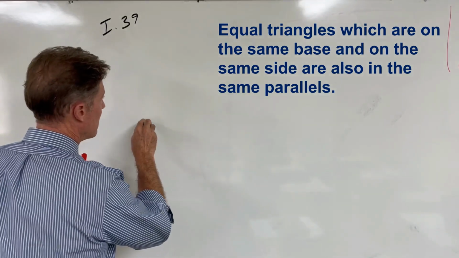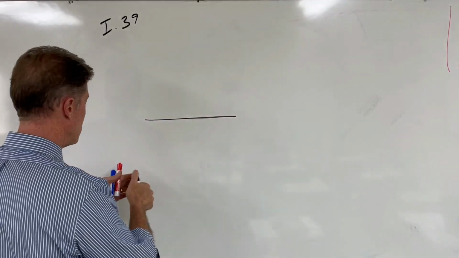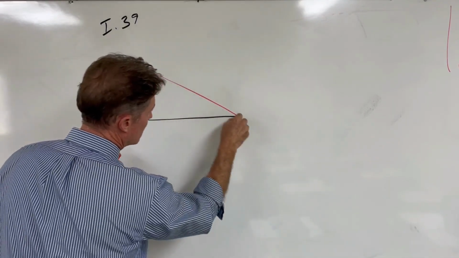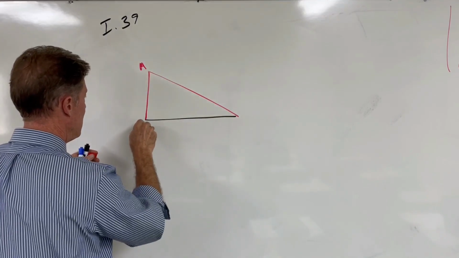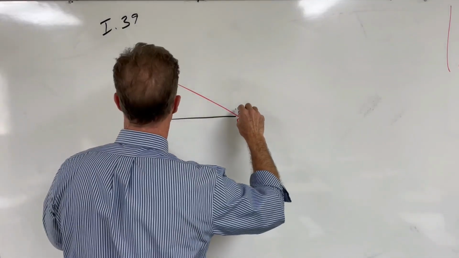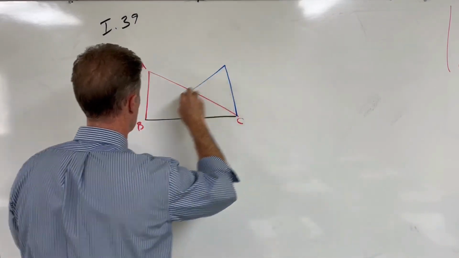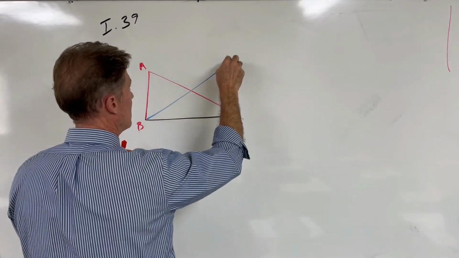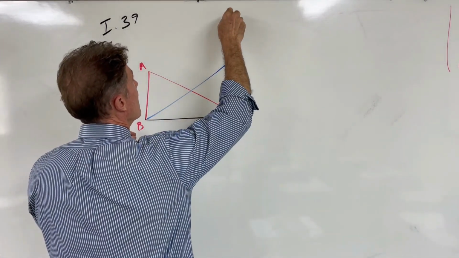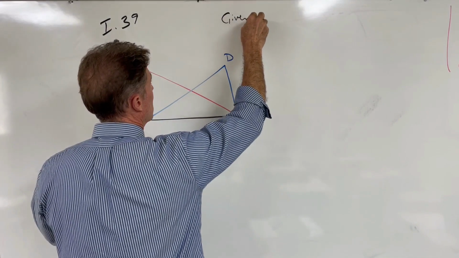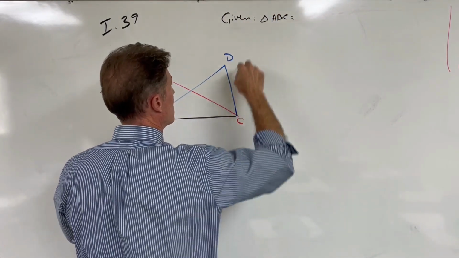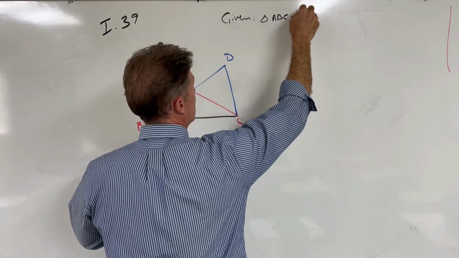So let's start with a base, and let's have two triangles that are equal to each other on this same base. So let's have this triangle, ABC, and let's have an equal triangle on this base. We'll call it CDB. So it's given that these triangles are equal. The triangle ABC is equal to triangle DCB.